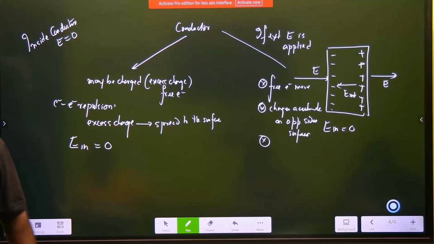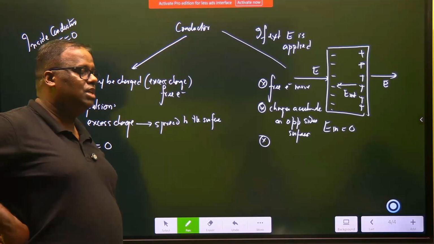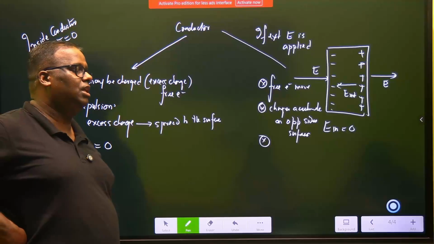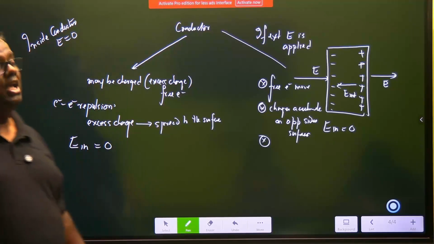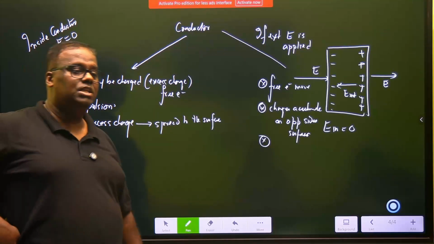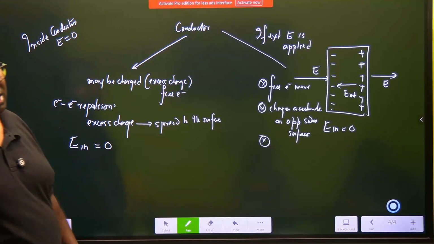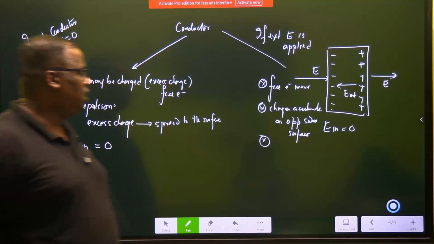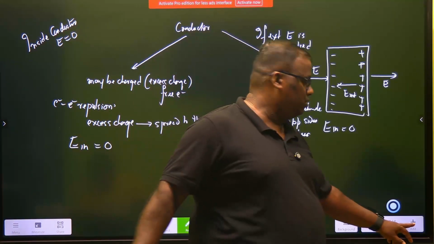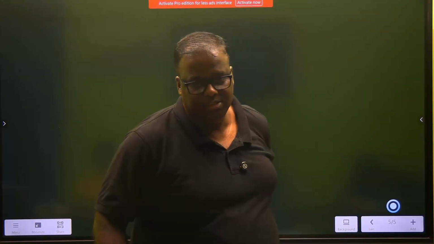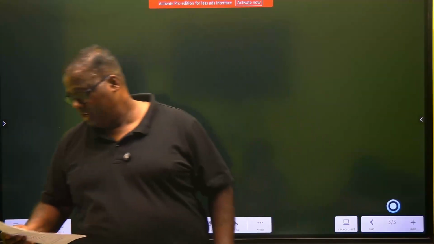If I was charged, then my excess charge is always on the surface and there is no extra charge inside. Electric field is equal to 0. If an external electric field was applied to me, in that case also, my free charges will get induced in such a manner that opposite charges are created on either side. An internal electric field will be set up. This internal electric field will cancel the external electric field inside the conductor. So bottom line is, for a conductor, the electric field inside is equal to 0. Is this point clear? Six of such points, one point gone. Next are easy.